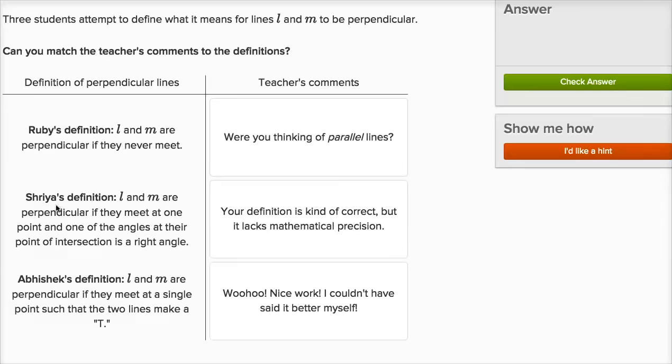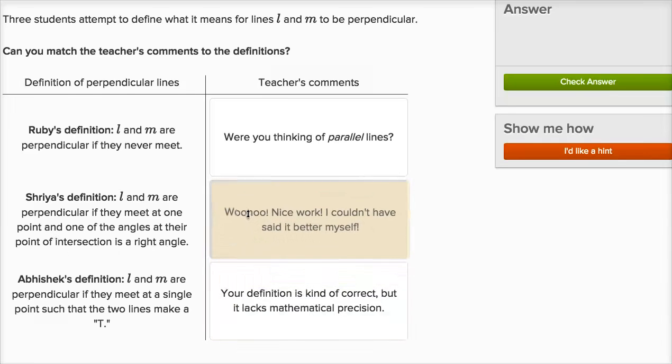I also get Shreya's definition. L and M are perpendicular if they meet at one point and one of the angles at their point of intersection is a right angle. Well, that seems spot on. So let's see. I would say, woohoo, nice work. I couldn't have said it better myself.